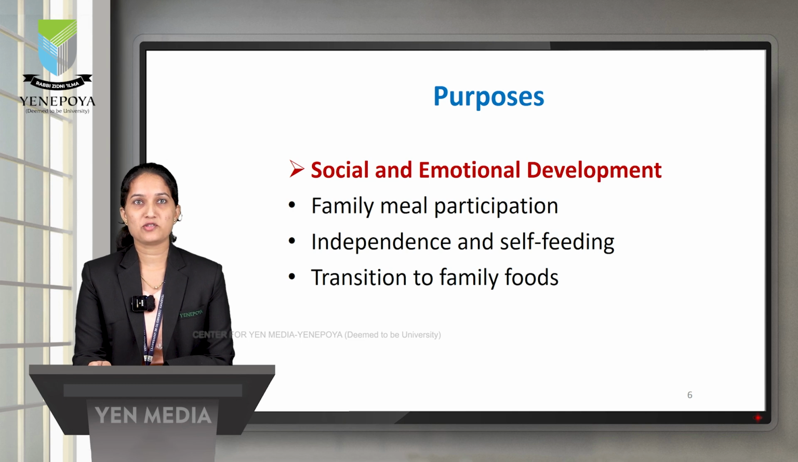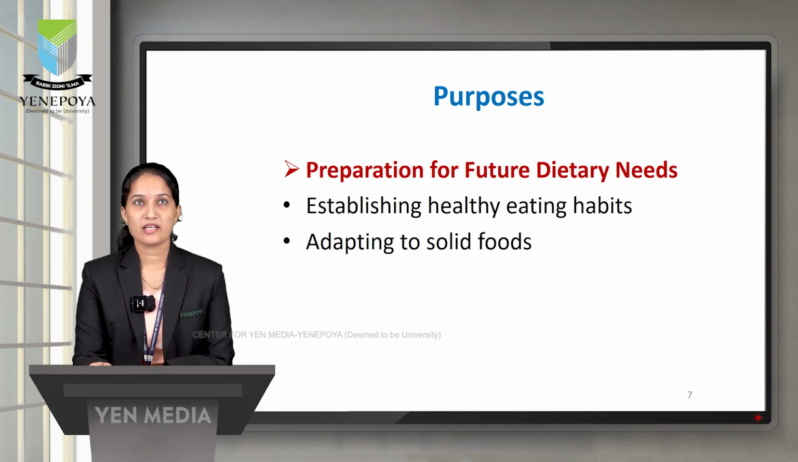The next one is a transition to the family foods. At 1 year of age or extending beyond that, the child will be adapting to the family meal system, like a solid diet. The next purpose is preparation for future dietary needs. Establishing healthy eating habits, like avoiding unhealthy eating habits as well as dietary patterns, and adapting to solid foods.